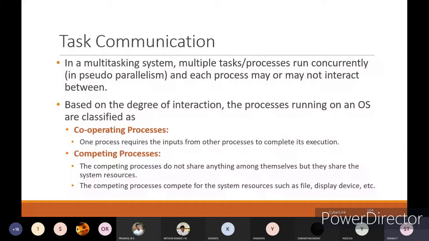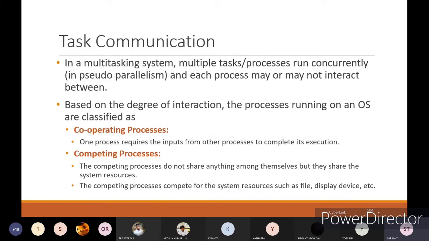Then competing processes: the competing processes do not share anything among themselves but share the system resources. Means two tasks or two processes are there, and they won't be sharing any information in between. One task to another task you don't have any communication, but the resources, means the input, are the same for both the processes or tasks.